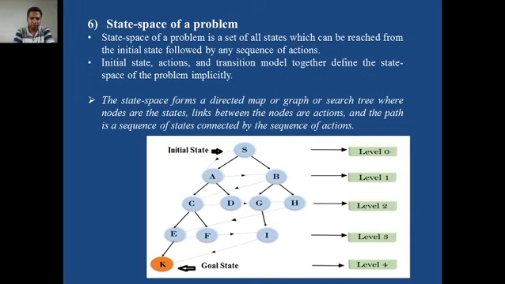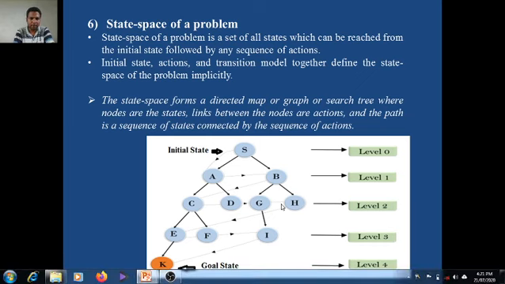S to A to C, C to E to K is one path. The second path is S to B, B to G, G to I to K. A third path can be S to A to D, D to C, C to E to F. So a number of paths are possible. The remaining points of this state space search we will cover in the next lecture.